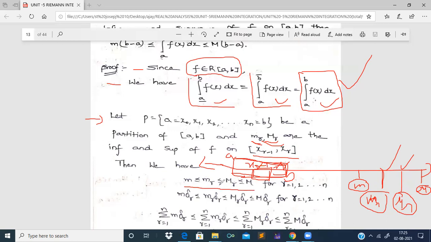That means if we change the values of r from 1, 2, 3, and so on, then for every infimum and every supremum of f of x in every segment, this condition will be satisfied.